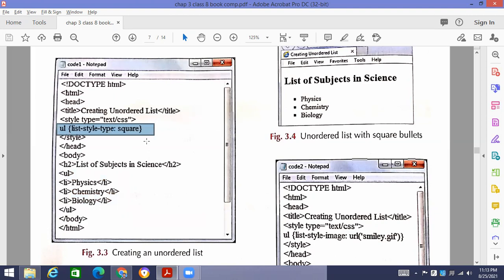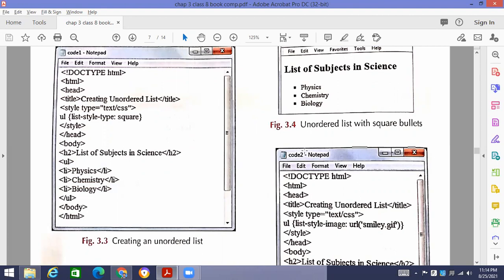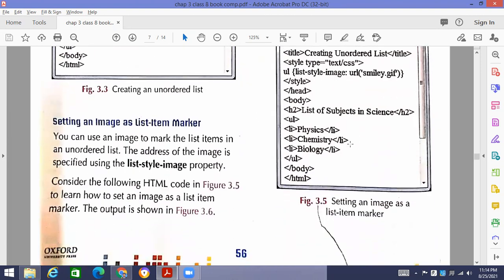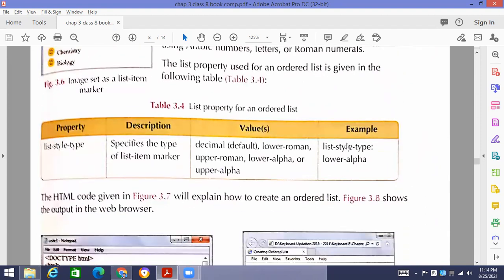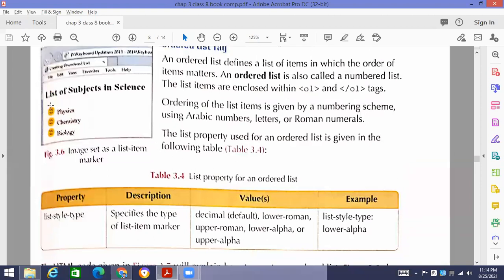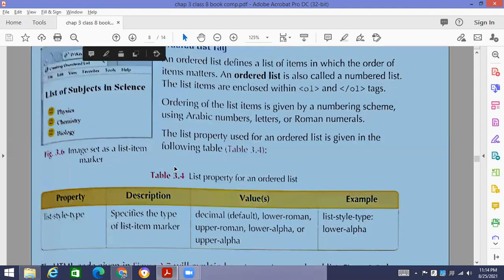So these were the programs in which I made amendments. I changed the square to the circle, and I showed you how you can change one style to another style. I also applied that particular image style list as well, so that you can go through it. Setting an image as an item marker is also possible, but that image should be available in your drive. And I had shown you this in one of the last files, how you can use an image as a bullet point in the list that we are using.